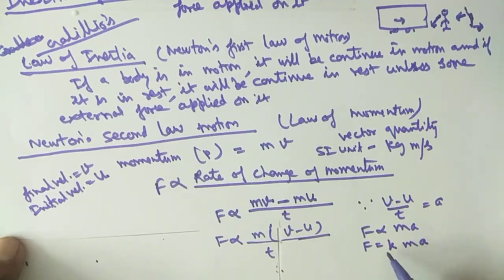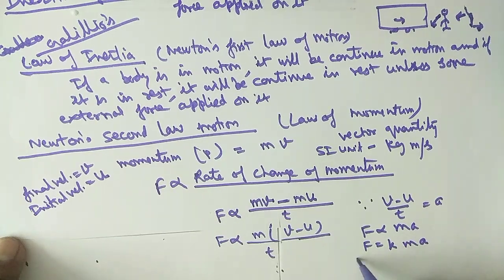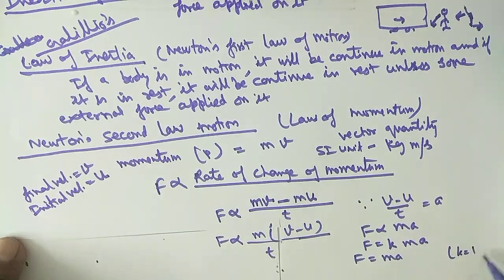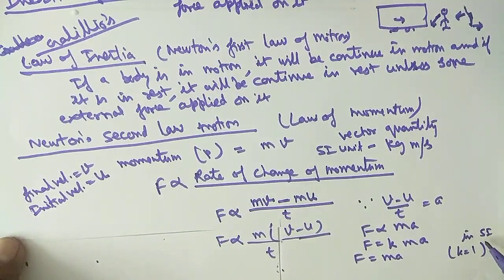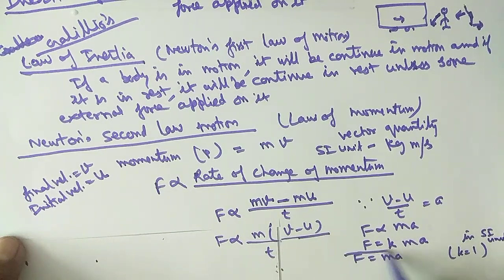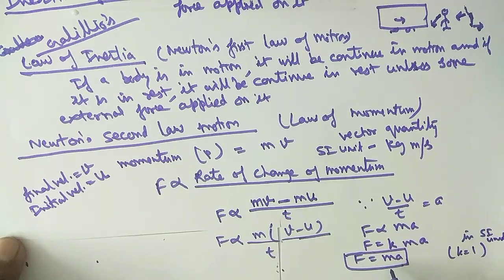So if we choose the SI units of force, mass and acceleration in such a way that k becomes 1, we write F is equal to m into a, because in SI unit k is equal to 1. So this is the alternative form of the second law of motion.